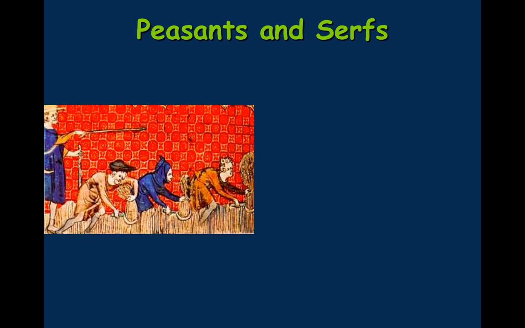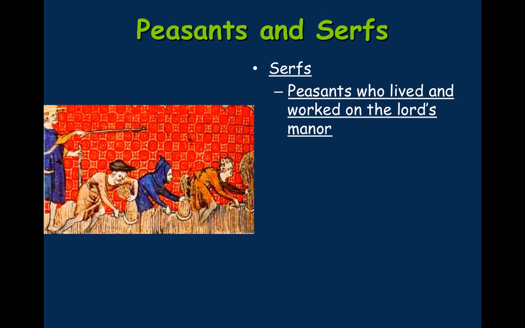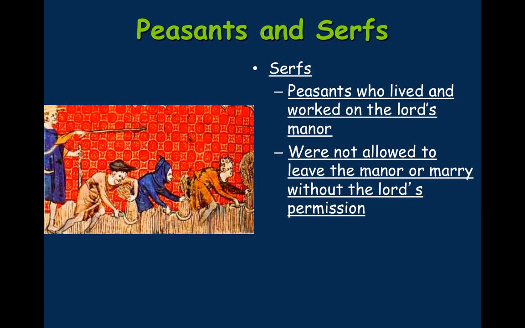Okay, a different group, obviously, that we've looked at are the peasants and the serfs. Okay, so serfs are basically peasants who lived and worked on the lord's land. So they lived there underneath the landlord. They would work the land for the lord. They were not allowed to leave the manor or marry without the lord's permission.